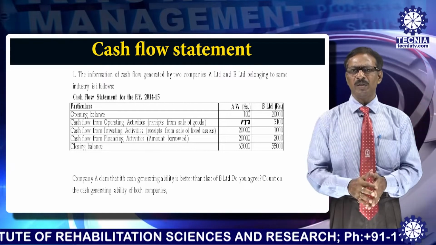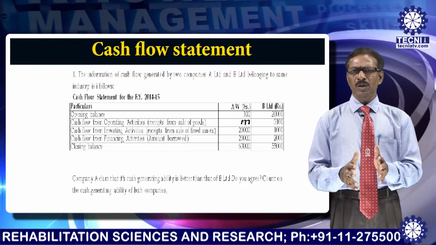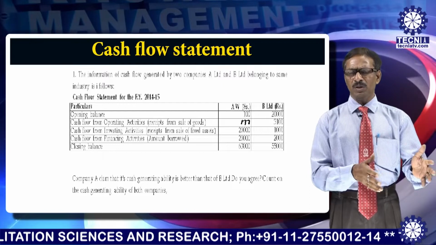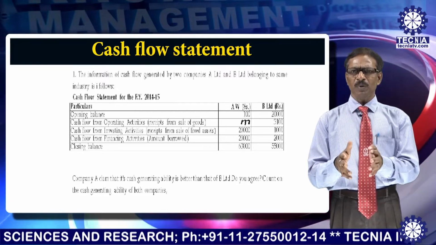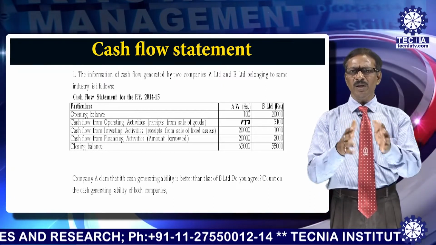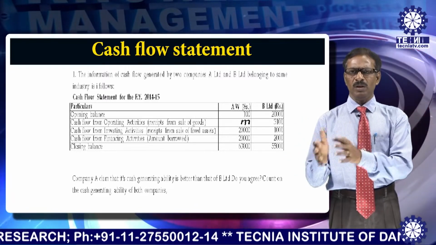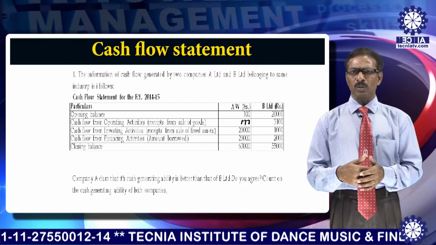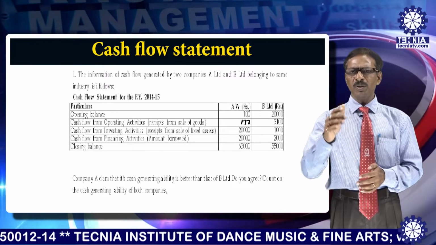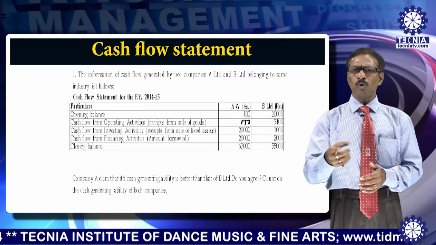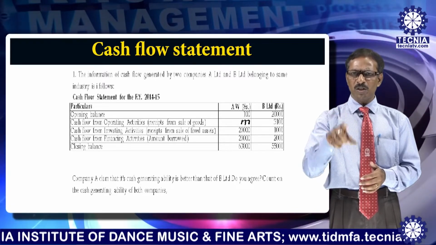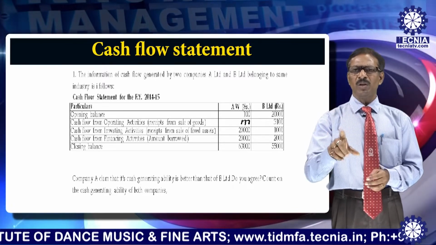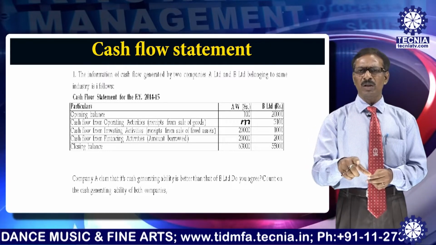So B Limited no doubt is stronger than A Limited. Even if the question says A Limited is stronger because it has more total cash inflow, B Limited has more cash inflow from operating activities, which specifies its own strength. So we can say B Limited is stronger than A Limited.